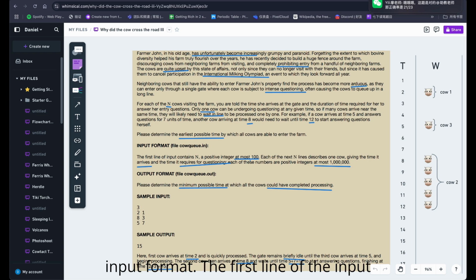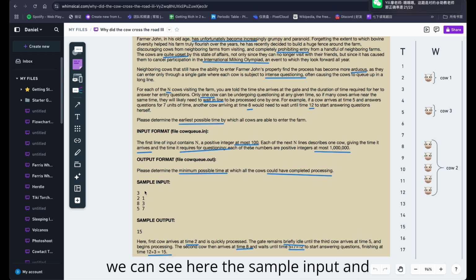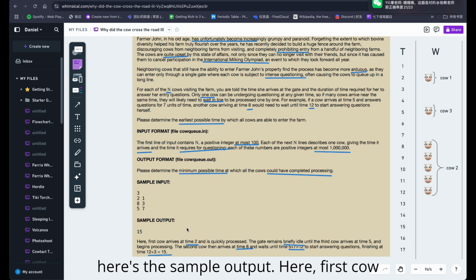So over here we have the input format. The first line of input contains n, a positive integer at most 100. Each of the next n lines describes one cow, giving the time it arrives and the time it requires for questioning. Each of these numbers is a positive integer at most 1 million. For the output format, please determine the minimum possible time at which the cows could have completed processing. So here's the sample input and here's the sample output.